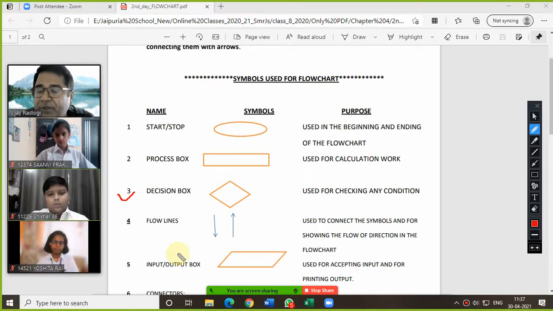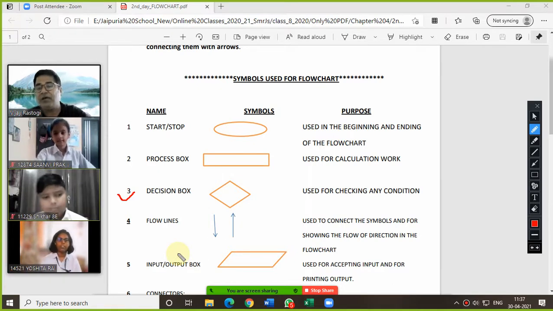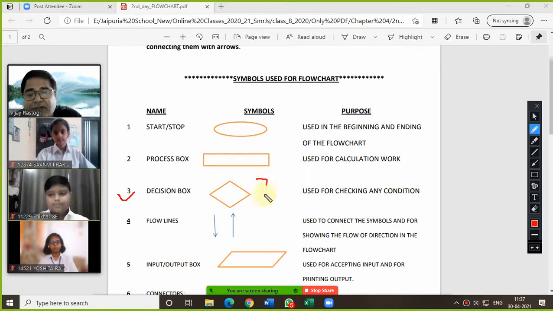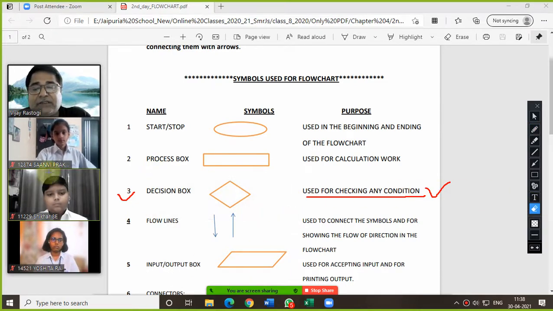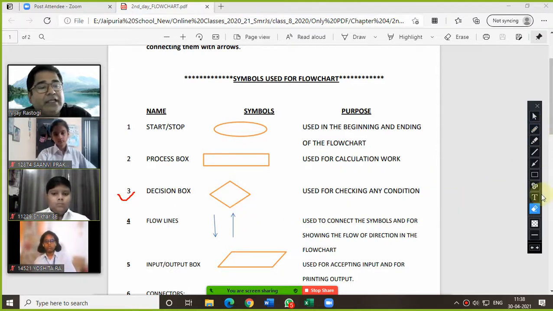If, do you remember that if condition? In algo we have mentioned that so many times. Yes, sir. That condition we are now supposed to put in this decision box. So it is used for checking any type of condition. Whenever you are putting a condition in your program or in an algorithm, for that in a flowchart we are supposed to use this decision box symbol. Am I clear? Yes, sir.